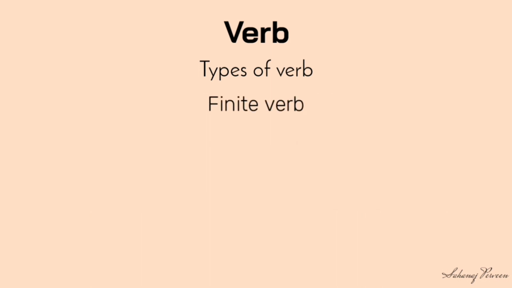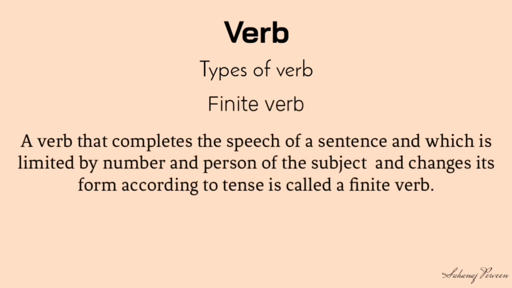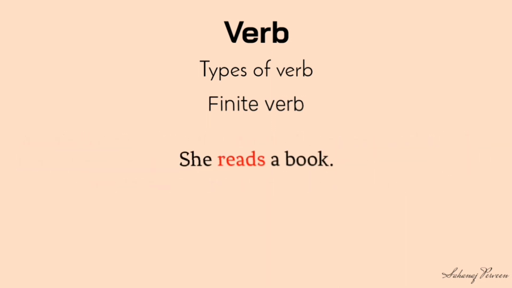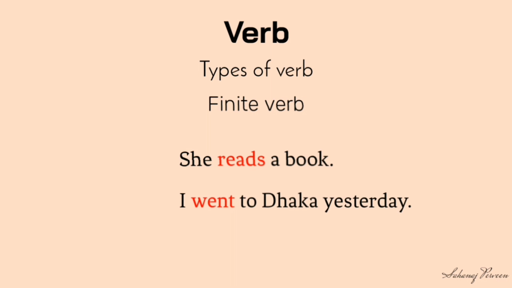Finite verb. A verb that completes the speech of a sentence, and which is limited by the number and person of the subject and changes its form according to the tense, is called a finite verb. Look at the examples. She reads a book. I went to Dhaka yesterday. Here the underlined words read and went complete the meaning of the sentence. Again, according to the number, person and tense, the form of the verb changes also.